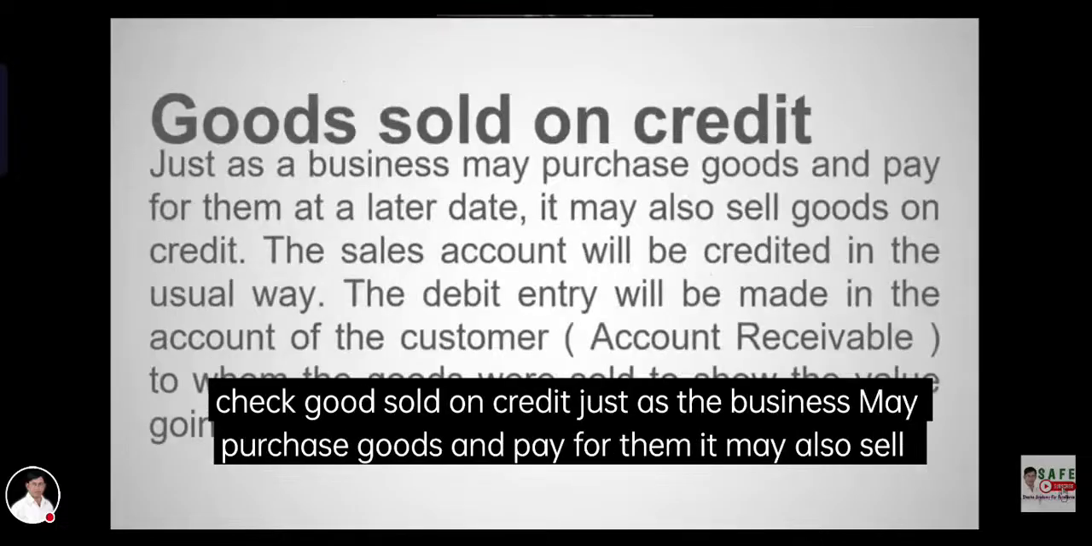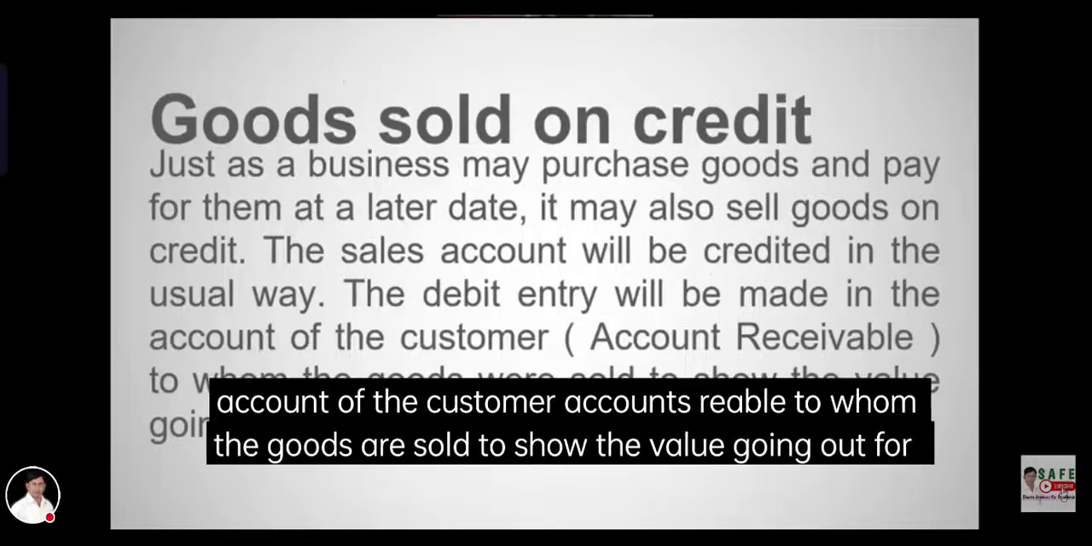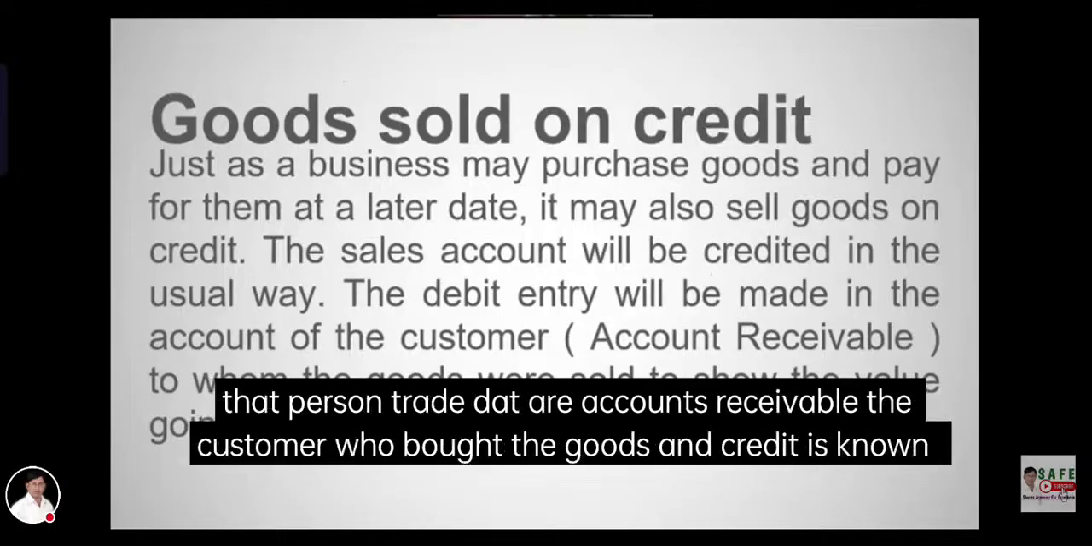Goods sold on credit. Just as the business may purchase goods and pay for them at a later date, it may also sell goods on credit. The sales account will be entered in the usual way. A debit entry will be made in the account of the customer, accounts receivable, to whom the goods are sold, to show the value going out to that person.